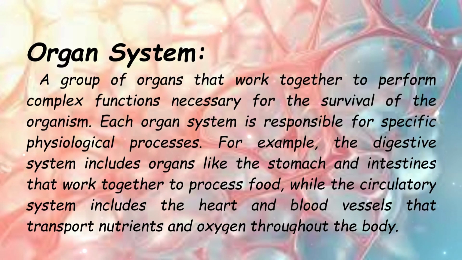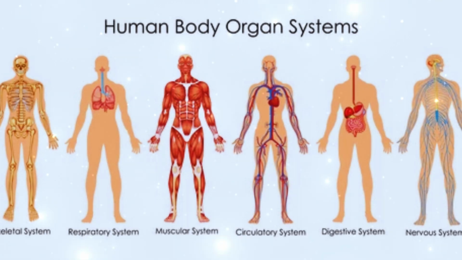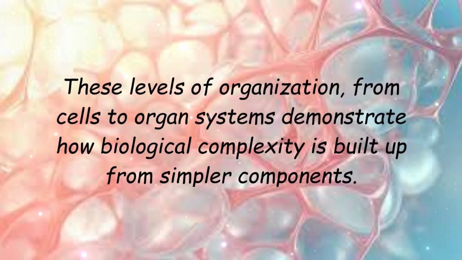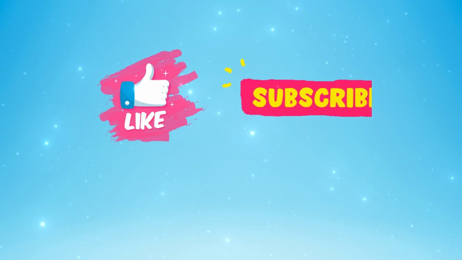Organ system is a group of organs that work together to perform complex functions necessary for the survival of the organism. Each organ system is responsible for specific physiological processes. For example, the digestive system includes organs like the stomach and intestines that work together to process food, while the circulatory system includes the heart and blood vessels that transport nutrients and oxygen throughout the body. These levels of organization, from cells to organ systems, demonstrate how biological complexity is built up from simpler components.